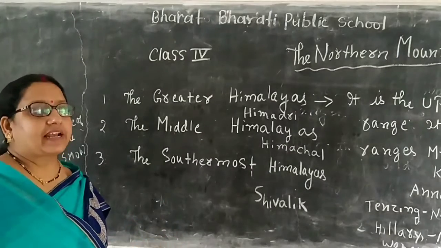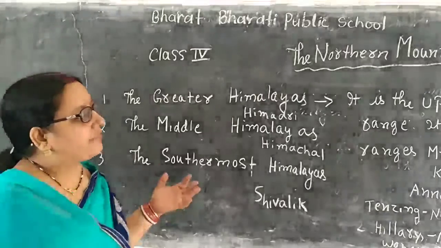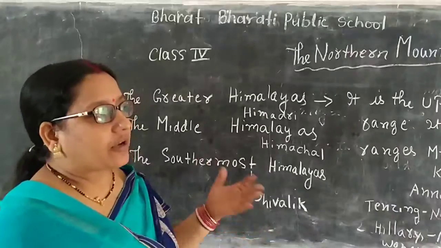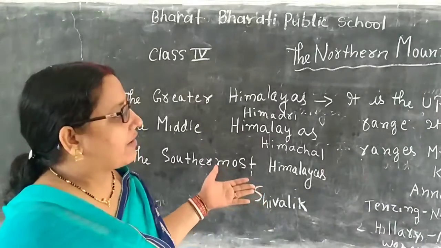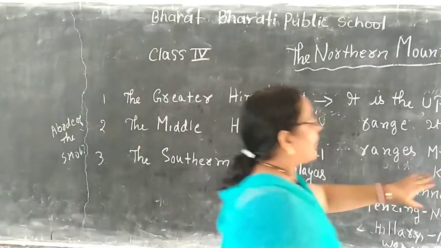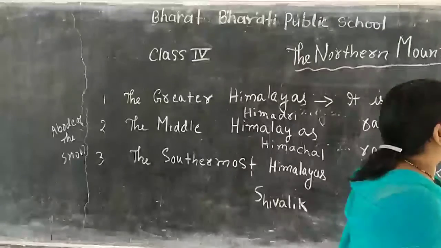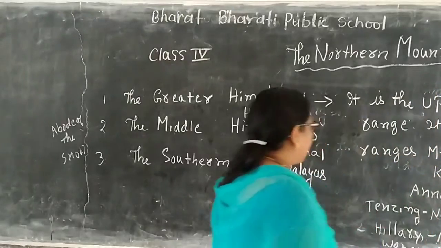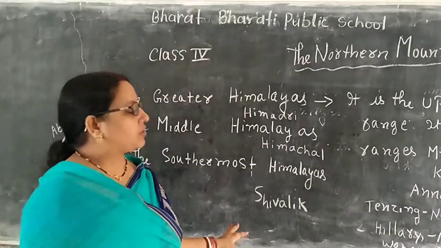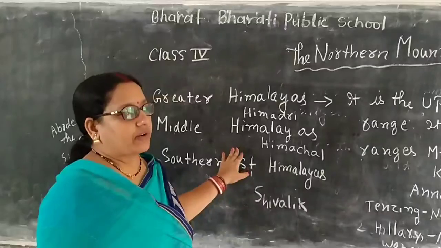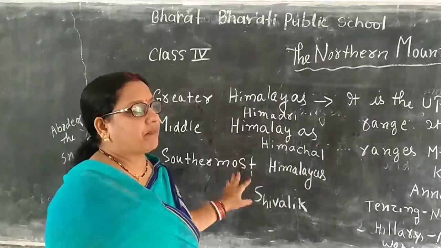They climbed this mountain in 1953. The height of Mount Everest is 8,848 meters. And the first woman to climb Mount Everest was Bachendri Pal.